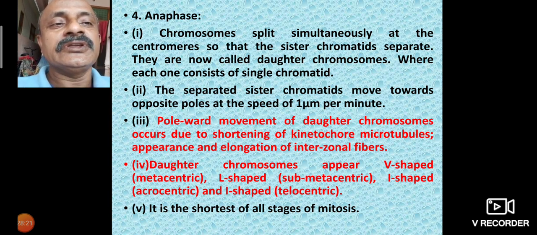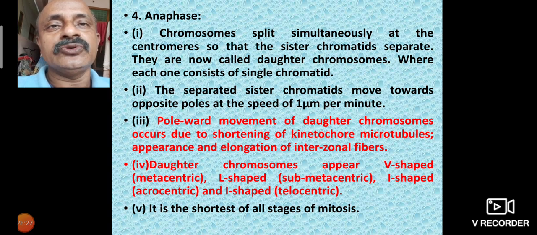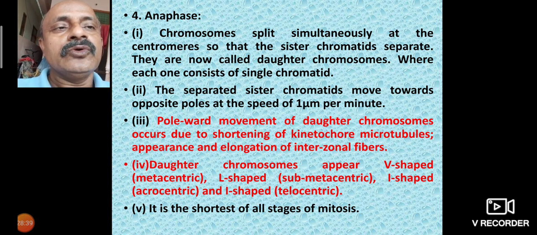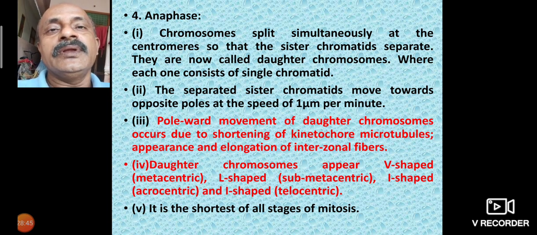The separated sister chromatids are moved towards opposite poles, meaning the upper part and lower part, at the speed of 1 micron per minute. This poleward movement of daughter chromosomes occurs due to